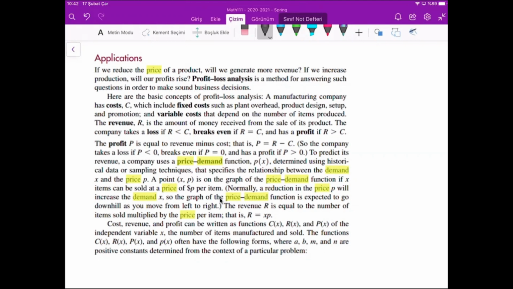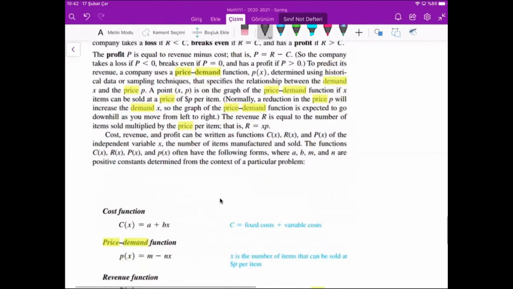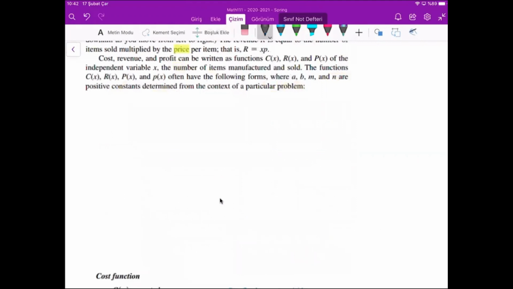So we will discuss this easy concept. If we increase the production, maybe I should try something here. For example, X is demand, and price is P. For example, the price is $10 and you produce 5 items. So your income, revenue, will be 10 times 5, $50.